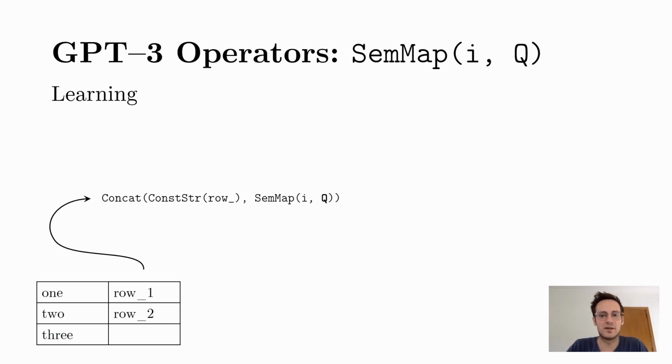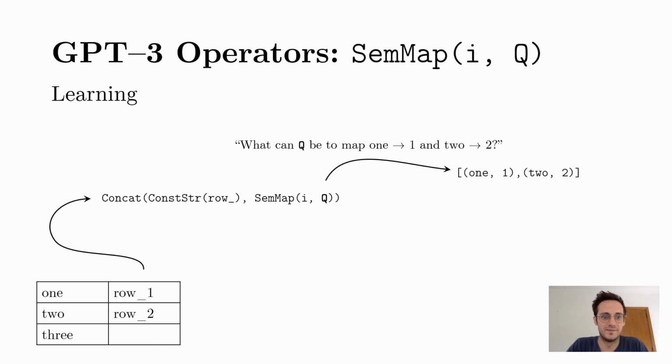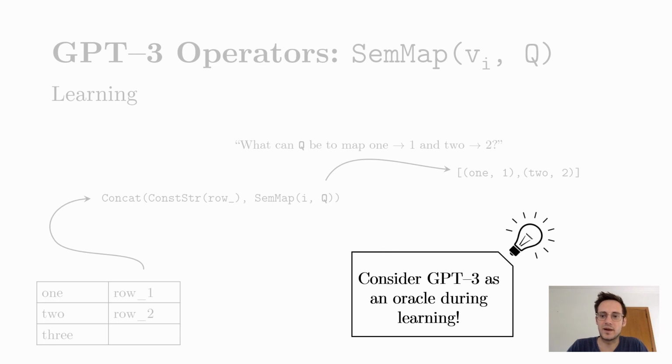Next, let's see how this argument can be learned. After breaking down the problem, the question arises of which query maps 1 to 1 and 2 to 2. The answer is pretty straightforward. But the idea behind this answer is actually quite nifty. We're essentially considering GPT-3 to be an oracle that can solve any problem thrown at it. We will later use ranking to decide which of the programs actually need this semantic operator.